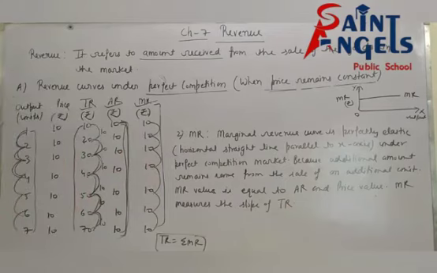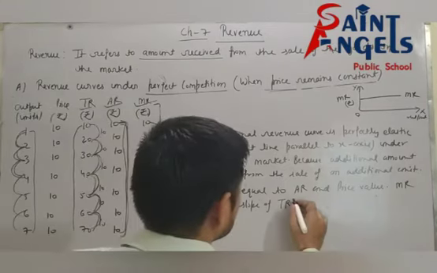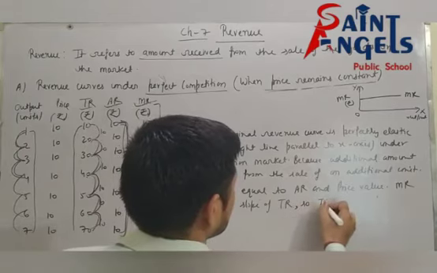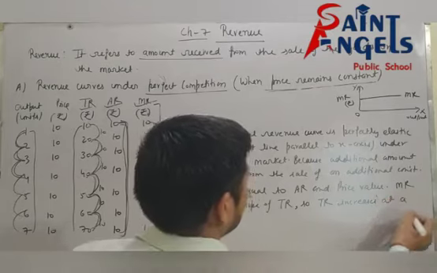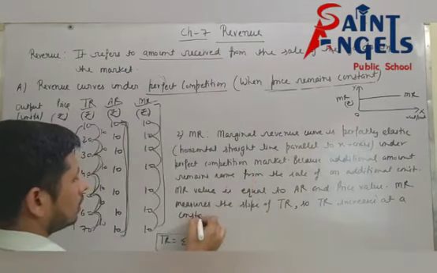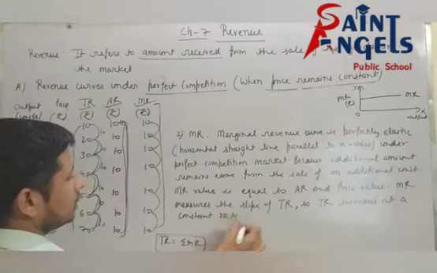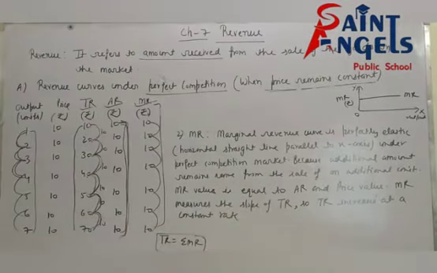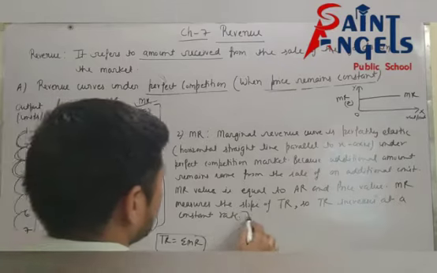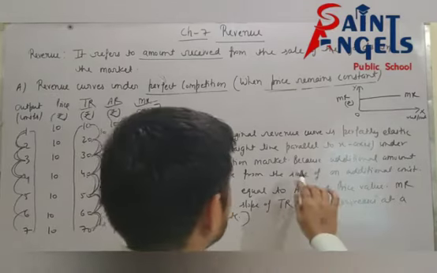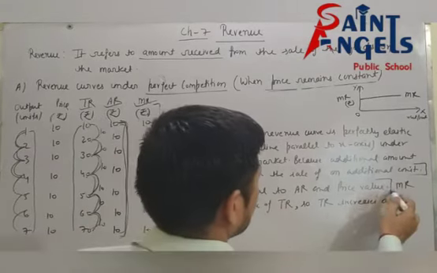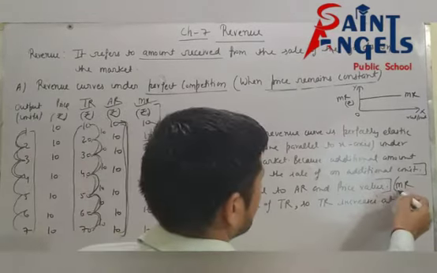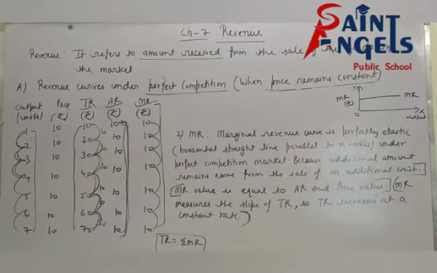So TR increases at a constant rate. So I hope all of you have understood. See, this is the first conclusion of MR curve. This is the second conclusion of this table, and this is the third conclusion of this table. So please pause the video and note down this.